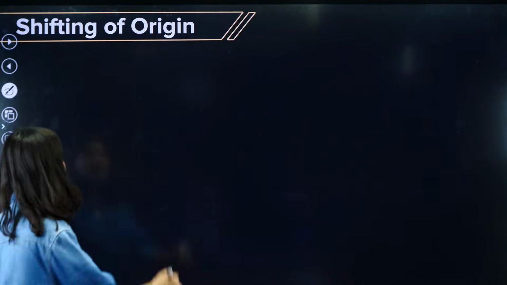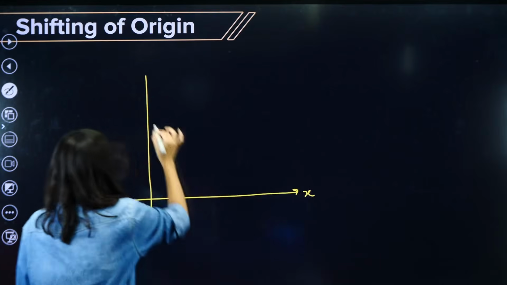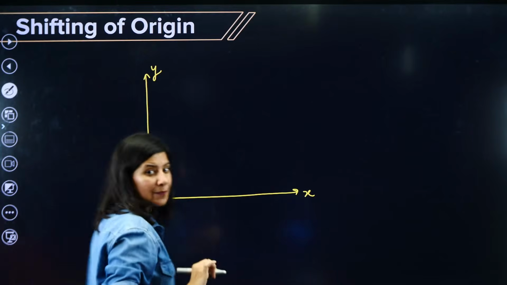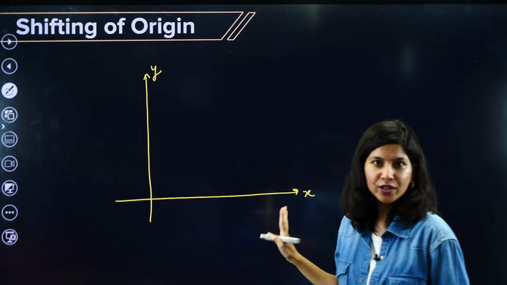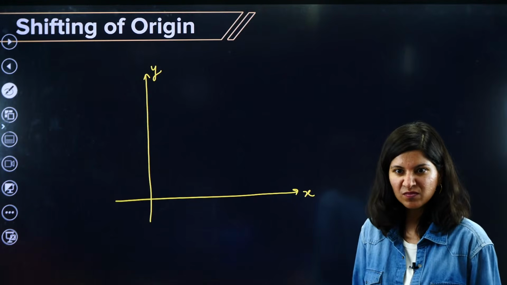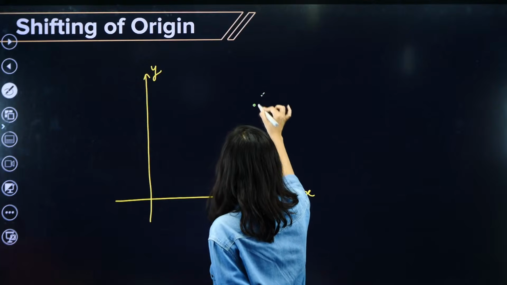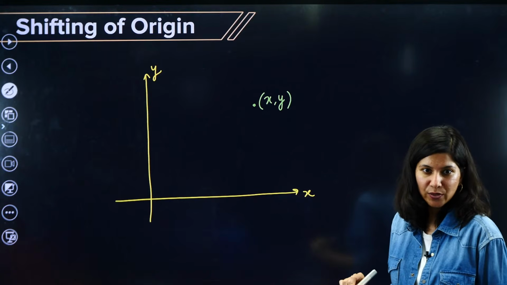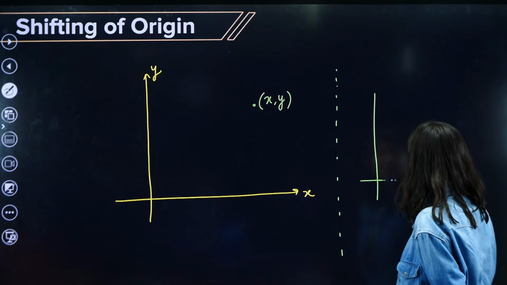Okay, shifting of origin. This is your original axis, small x and small y. Shifting of origin means that now in this system there is a point x comma y, and I'm going to generalize it also.